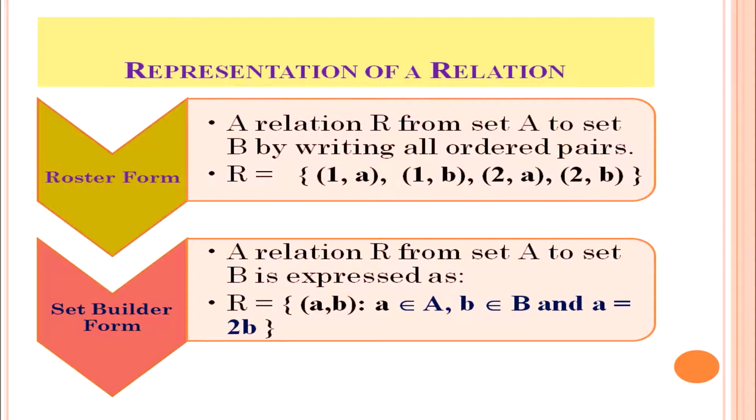And also a relation can be written in set builder form. A relation R from set A to set B is expressed as R equals {(a, b) such that a belongs to A and b belongs to B and a equals 2b}. a equals 2b is the relation that exists between set A and set B.